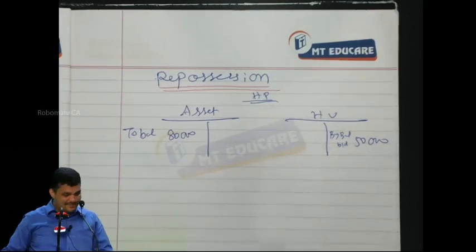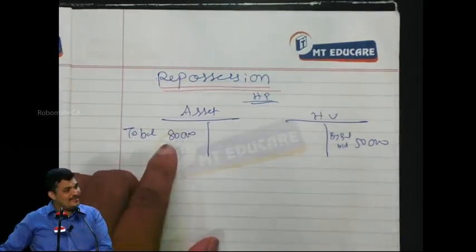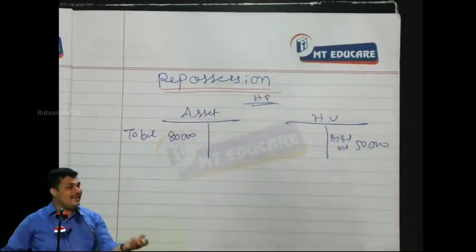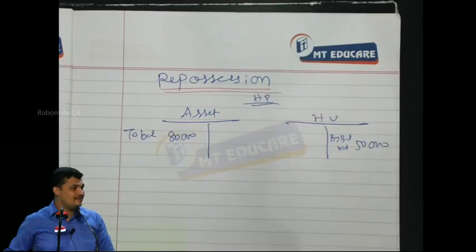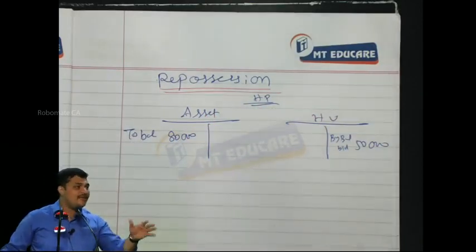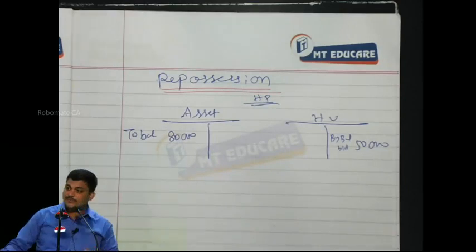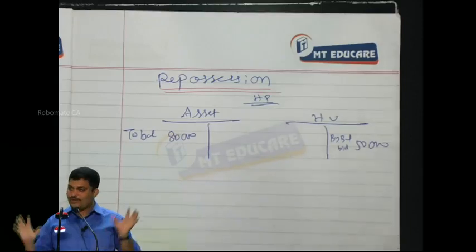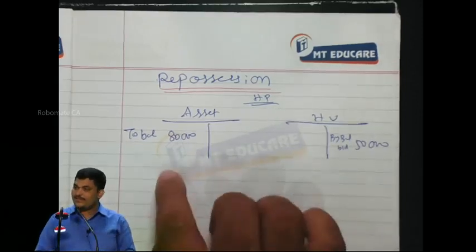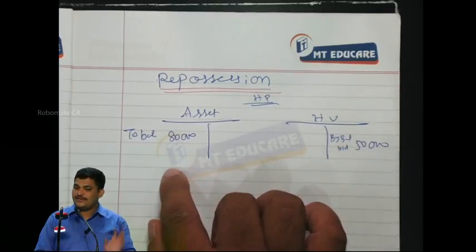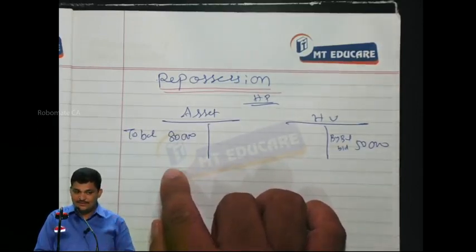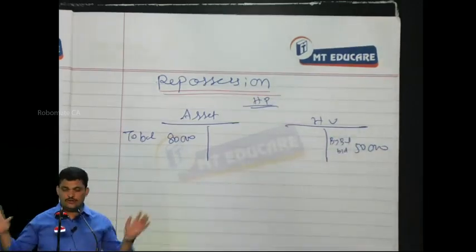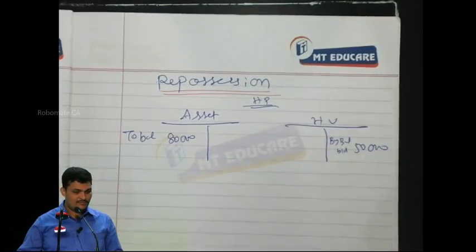So please understand that the asset is showing 80,000, and the liability is showing 50,000. When the hire vendor takes the asset back, which is called repossession, the asset is eliminated from the hire purchaser's books as well as the liability. It is a very simple entry. Once you know the concept, it becomes so simple. The asset is in the book showing 80,000, a debit balance. The liability is showing a balance. Now these two go out. These two are simply removed. What is the entry?